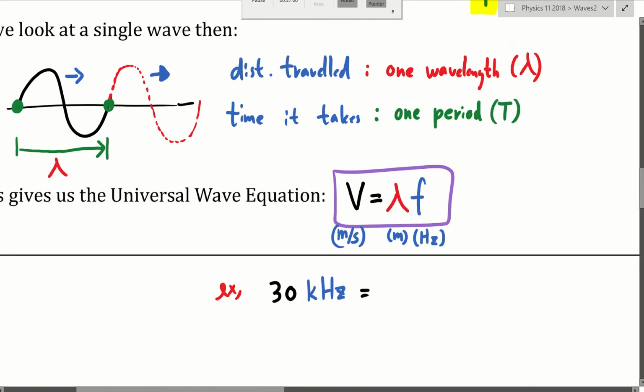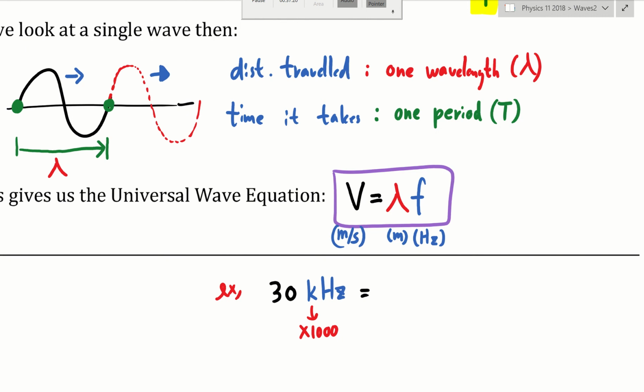Now, what if the question gives you a frequency that's not in hertz? For example, what if the frequency is in gigahertz or kilohertz? Then you have to know those prefixes, right? Kilo is times 1,000, mega is times 1 million, giga is times 1 billion. So you have to know those prefixes and then you can change it back.